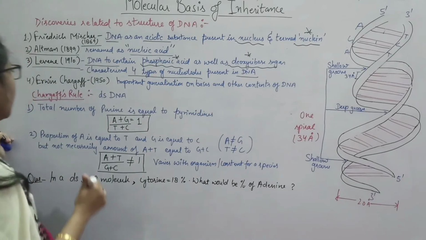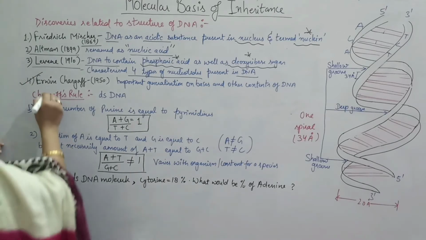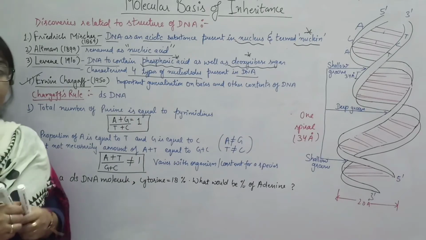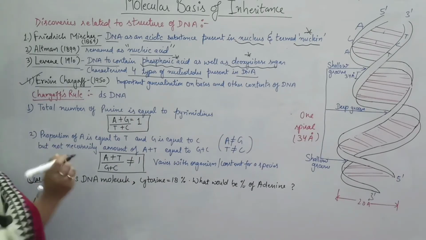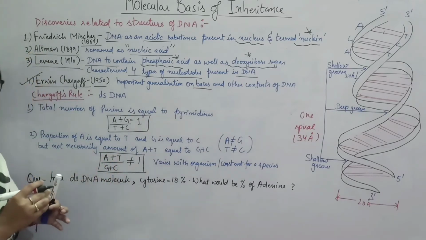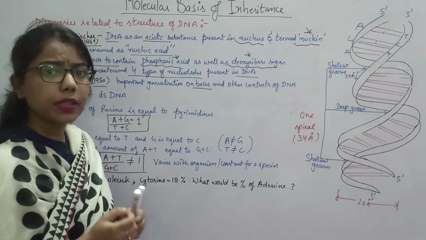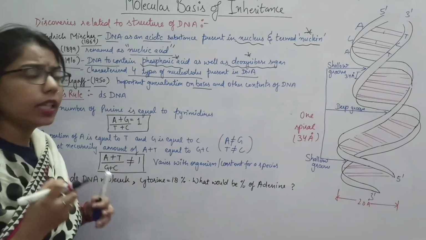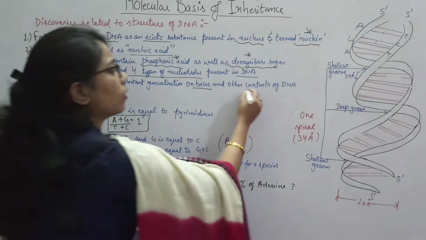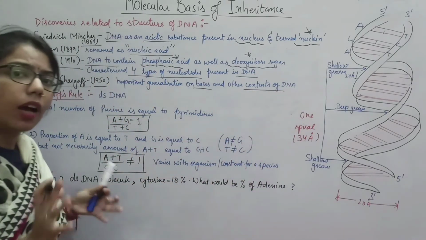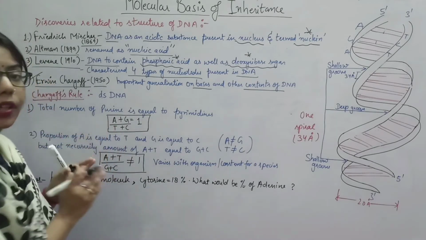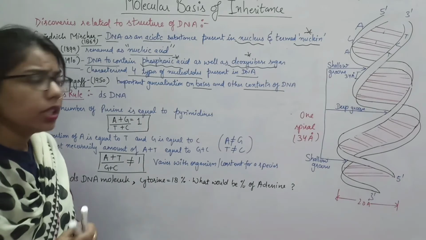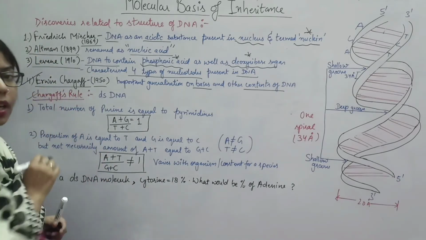Right? Now very important, Erwin Chargaff. This is very important. In 1950, he gave some idea. He gave some generalization on the bases. Okay, on the bases. What type of bases are we having? Nitrogenous bases, A, T, G, C. So on this basis, he gave some generalization on how we can find out what is present inside the DNA and how much. कितना डीएनए में कौन सा न्यूक्लियोटाइड बेस प्रेजेंट है, वो हम किससे पता लगा सकते हैं? बाय द हेल्प ऑफ एर्विन चार्गफ. ओके, एंड दिस रूल इज नोन एज चार्गफ्स रूल.